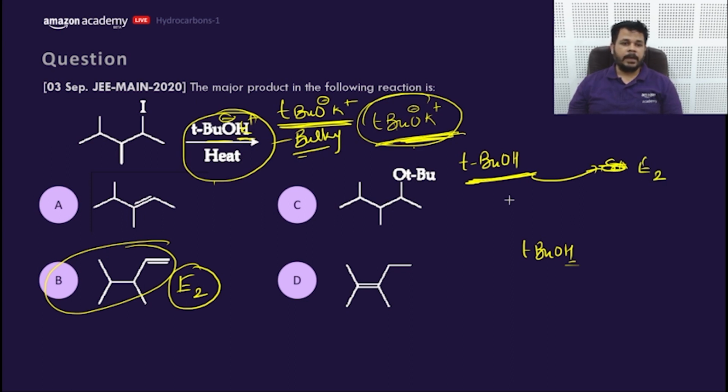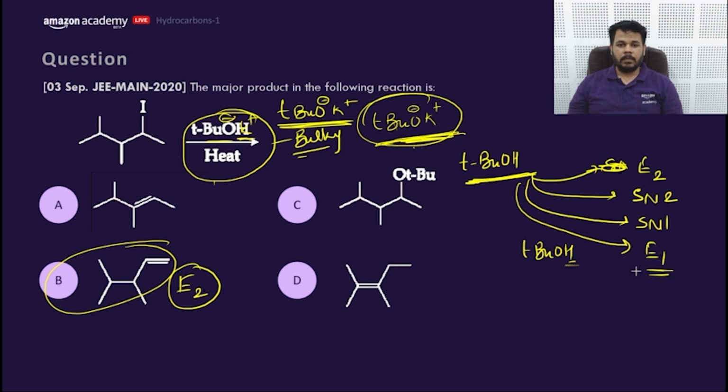The SN1 option is there, but it cannot go SN2. It might go SN1, but the SN1 option is not given, so it would go E1. So this should go E1 if this is given.